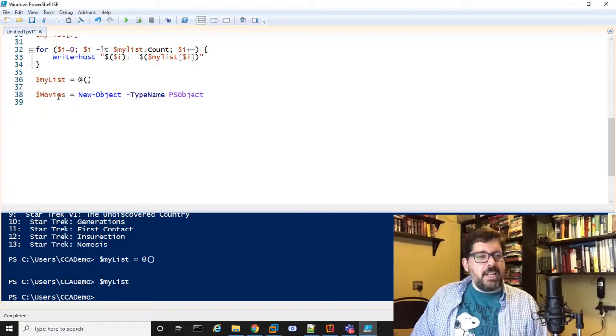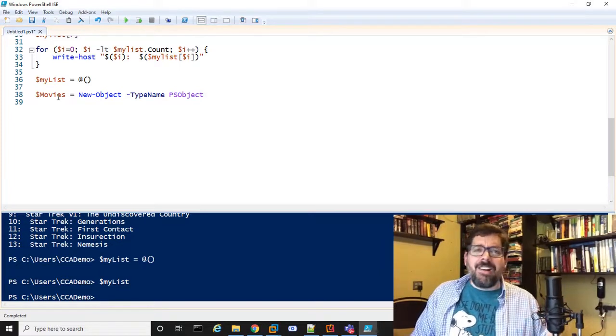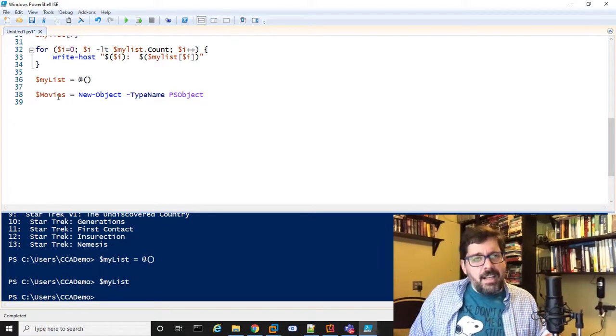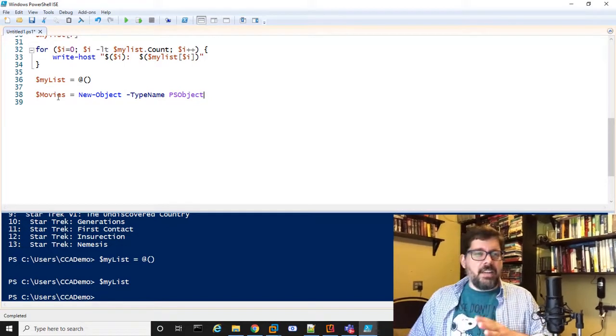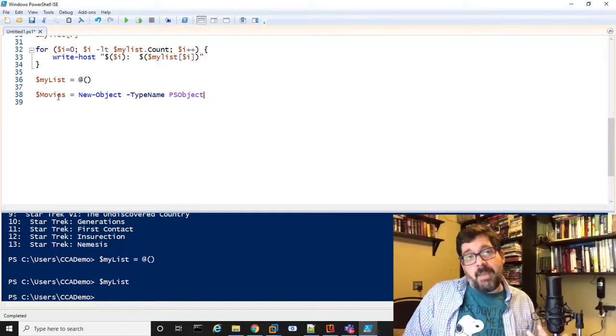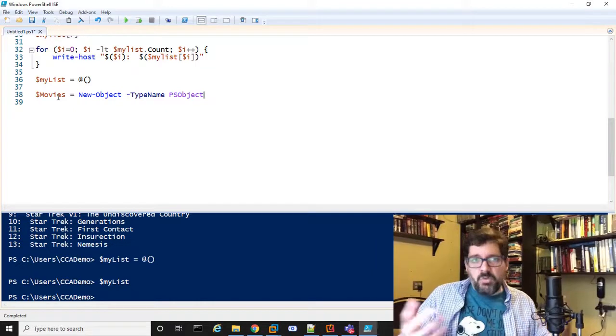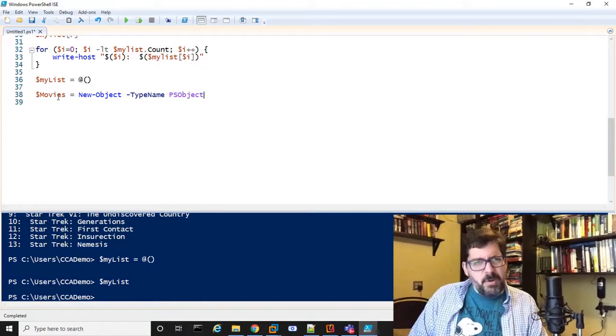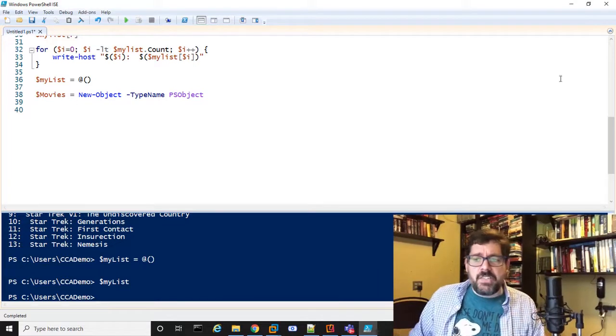So first I create a new object. I'm just making a generic PowerShell object, right? There are more complicated objects. For example, the output of the ls command was an object, but it was a little more complicated than what I'm doing here. But just for the purposes of demonstration, let's keep this simple. So I have an object called movies, and now that I have that object, right, let me go ahead and execute that line.